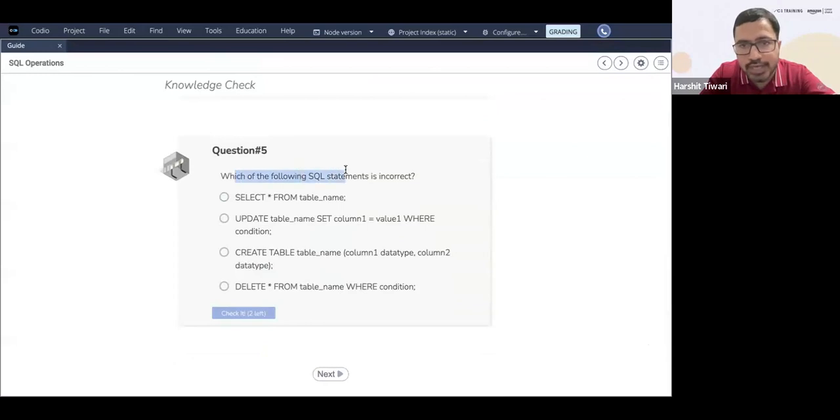Which of the following SQL statements is correct? Sorry, which of the following is incorrect? Others are correct, one of them is incorrect. Select star from table name.